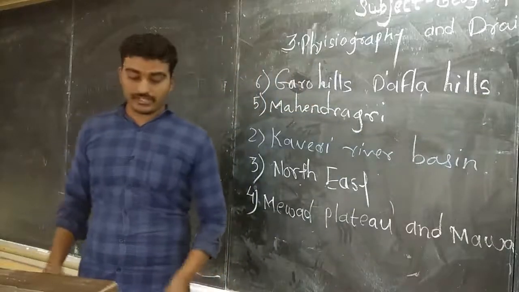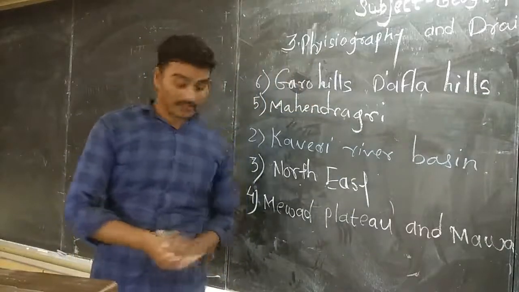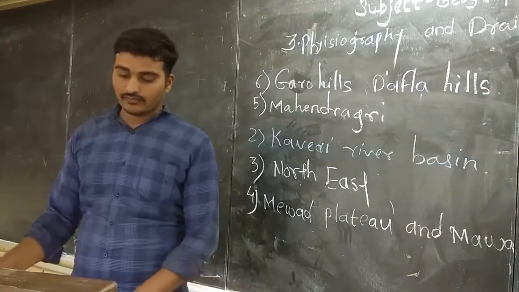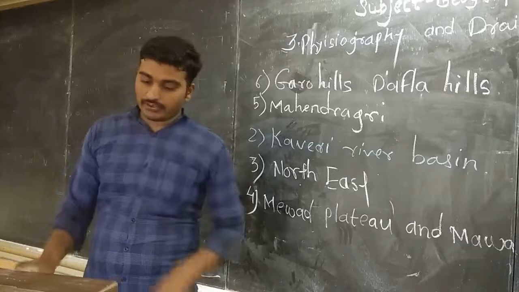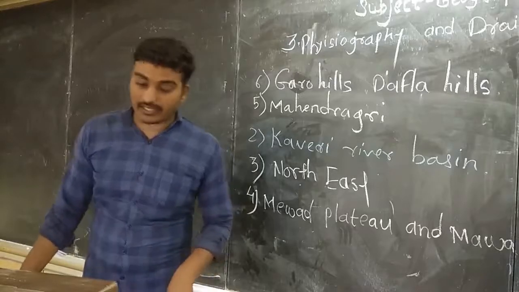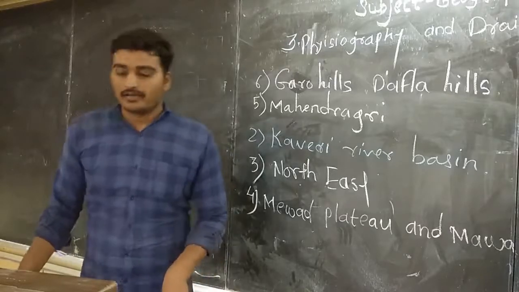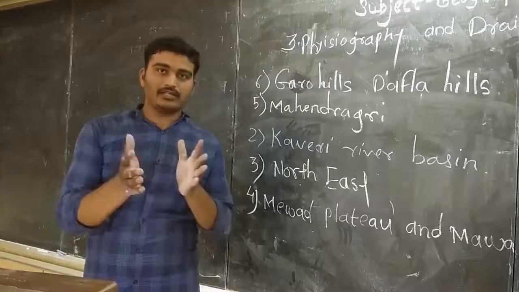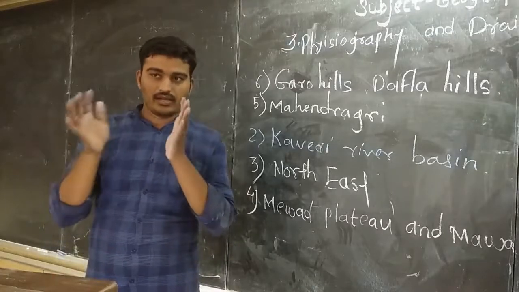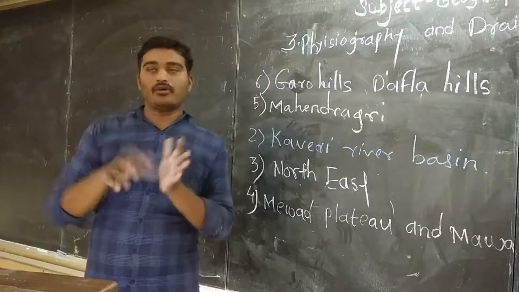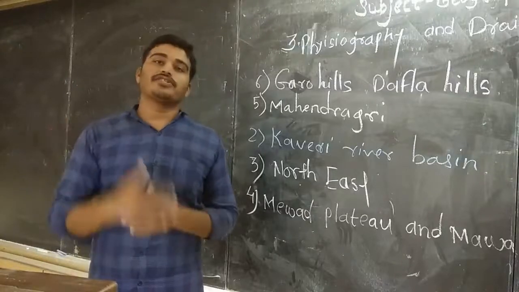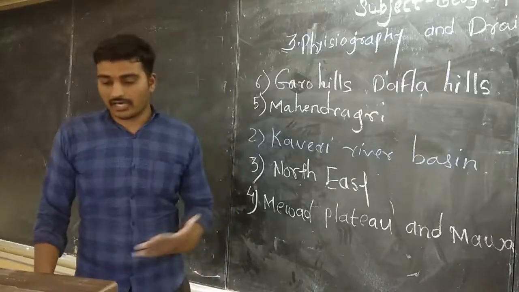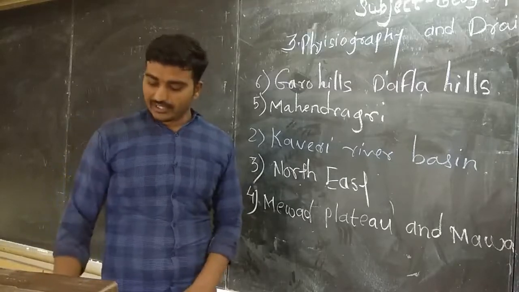Now we are going to see the seventh question based on the map. Give the relative location of the Nilgiri hills. For relative location, we have to give a little bit of nearby information about the location of the Nilgiri hills.